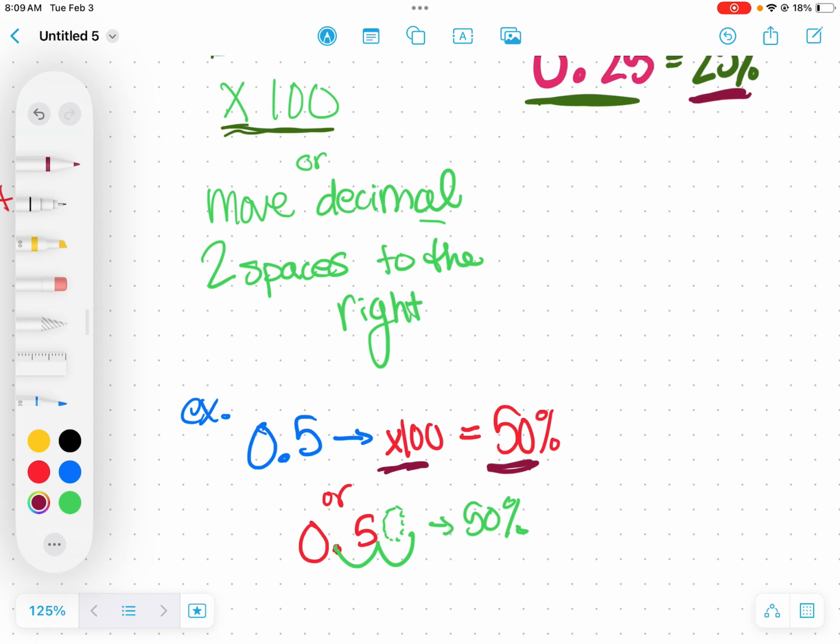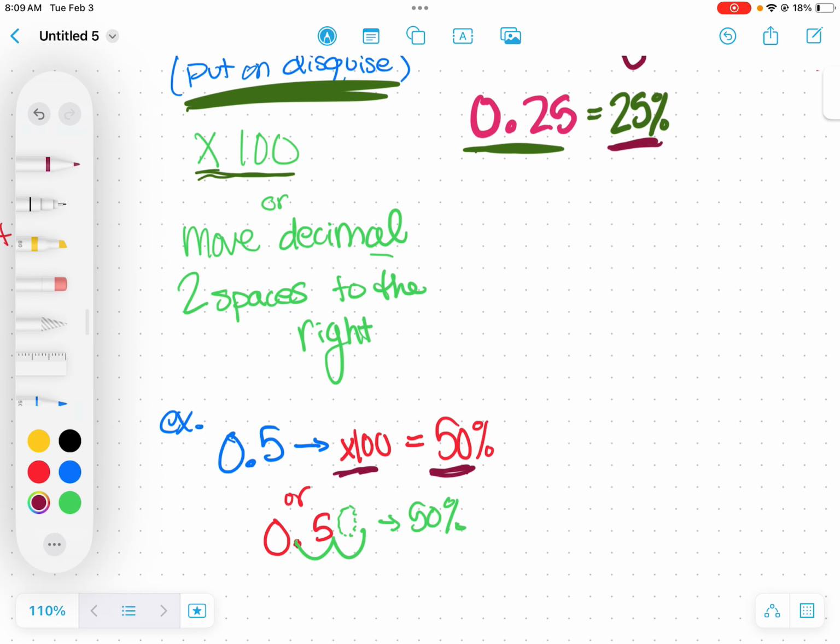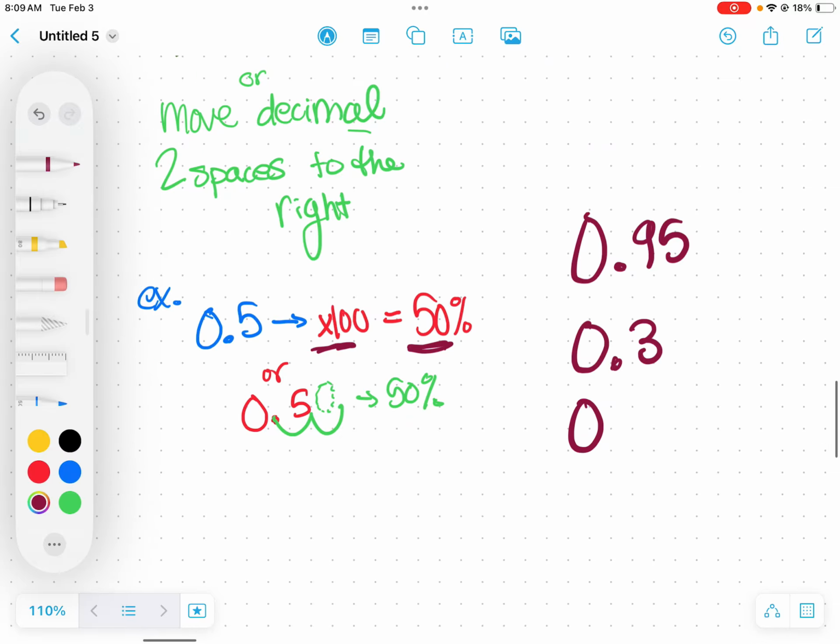So just try it in your calculator. I want you to pause the video and turn these decimals into percents. Try 0 and 95 hundredths. Try 0 and 3 tenths. And try 0 and 125 thousandths. Try taking these decimals and turning them into percents.